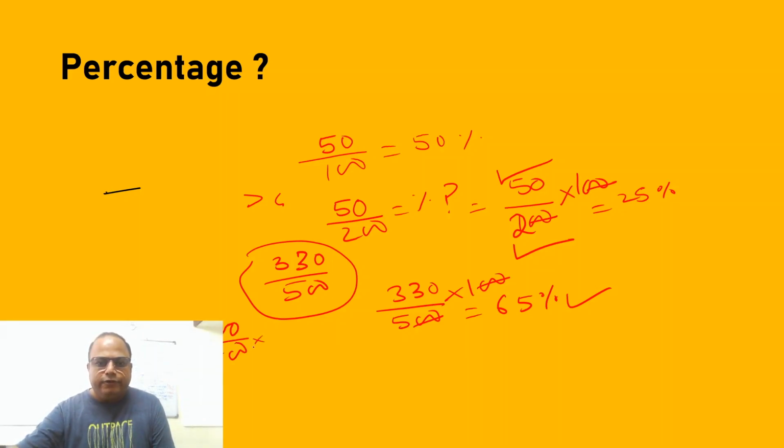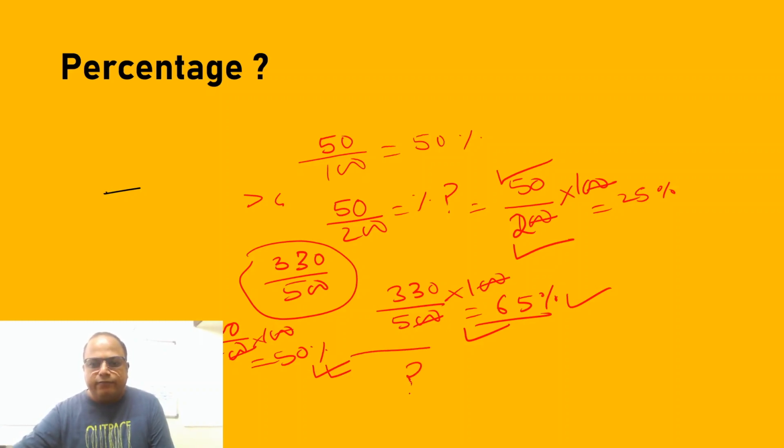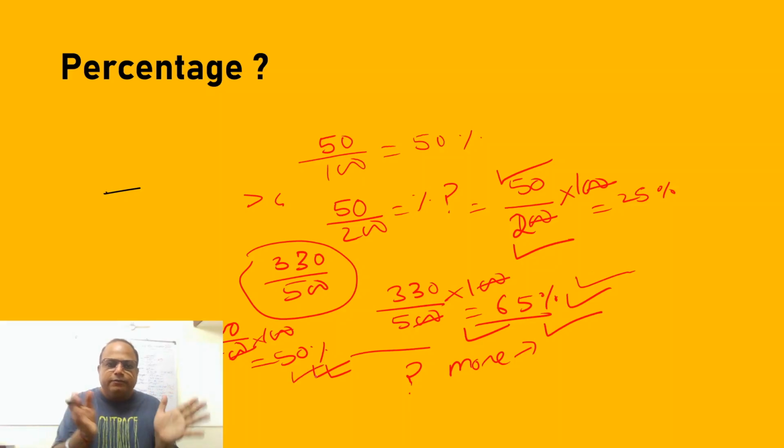So this is why we express in percentage. Suppose somebody gets 400 out of say 800, so his percentage will come as 50%. Okay, this is 330 but 65%. This is 400 but 50%. So you can compare who got more. Okay, who got more? Yes, this guy got more, because if the total were, suppose, 100 marks, this guy would get 65, this guy would get 50. So percentage is something very important even for comparison.